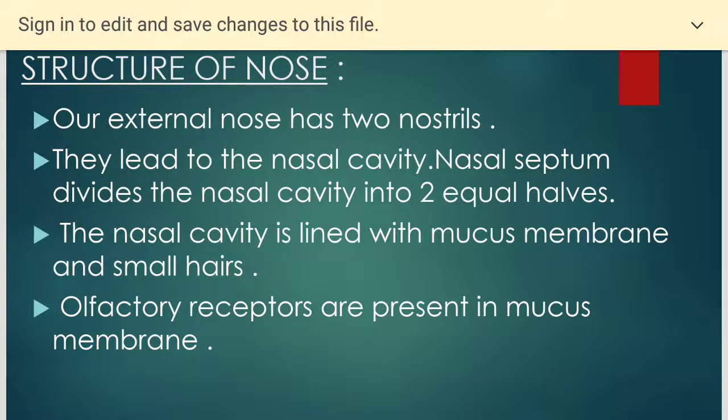Now, children, when we talk about the nose, it is very important. Our external nose has two nostrils. They lead to the nasal cavity. The nasal septum divides the nasal cavity into two equal halves. The nasal cavity is lined with the mucous membrane and small hairs. The hairs filter the air getting into our lungs and stop the dust particles and the microorganisms from entering inside our body. Olfactory receptors are present in the mucous membrane.